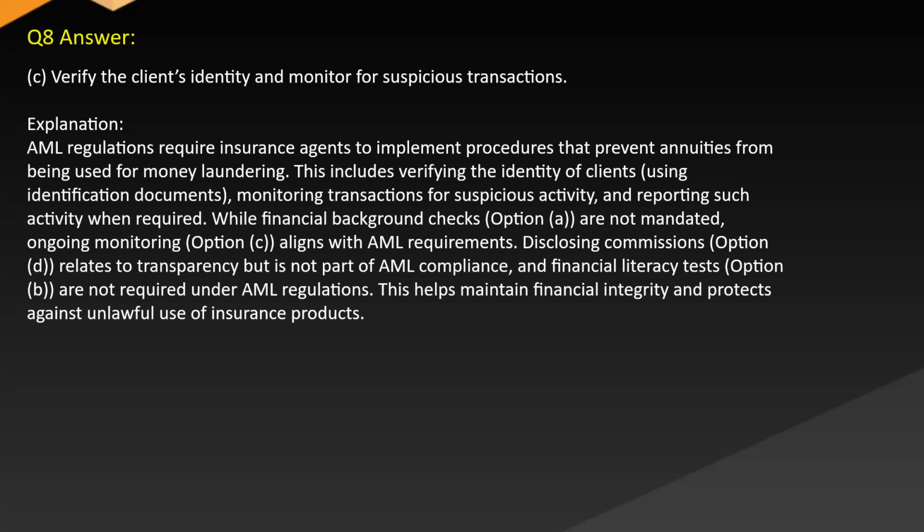While financial background checks, option A, are not mandated, ongoing monitoring, option C, aligns with AML requirements. Disclosing commissions, option D, relates to transparency but is not part of AML compliance, and financial literacy tests, option B, are not required under AML regulations. This helps maintain financial integrity and protects against unlawful use of insurance products.